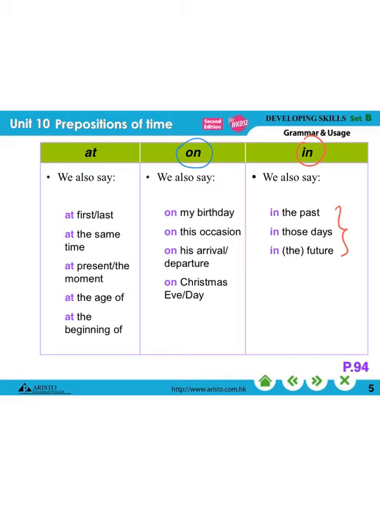But if this is just Christmas, we use at Christmas, but on Christmas Day or on Christmas Eve. And then for at here, we say at first, we do something, and then at last we have to do something. At the same time, at present, but in the past, in the future. At the age of, and then at the beginning of.